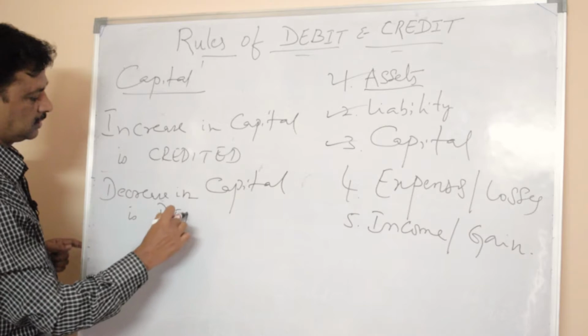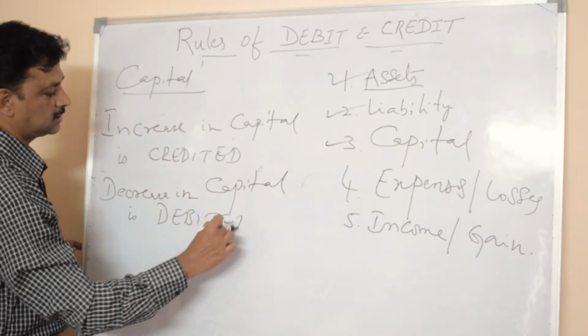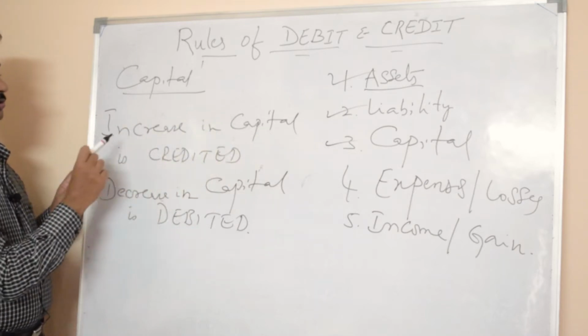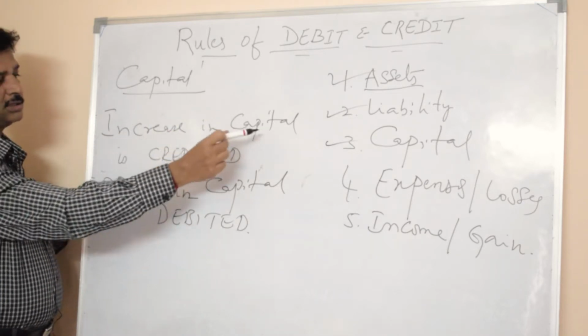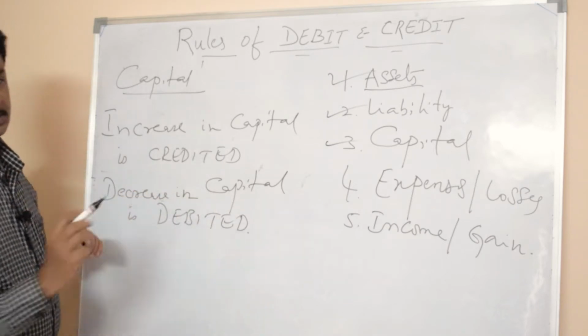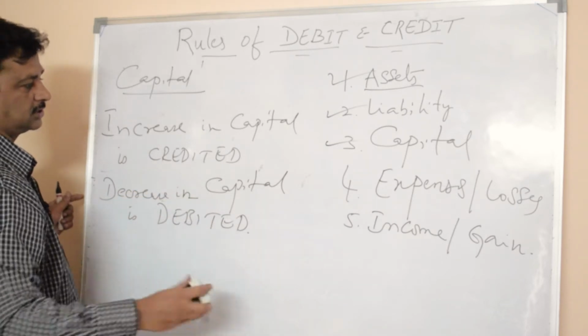Decrease in capital is debited. For recording the capital, the rules will be increase in capital is credited, decrease in capital is debited. So third one is over.